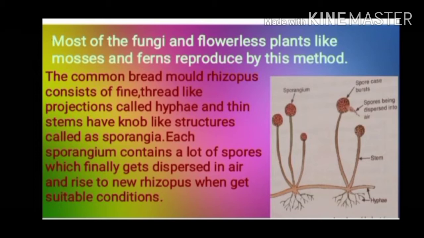In this diagram, we can see spore formation in bread mould. The common bread mould, Rhizopus, consists of fine thread-like projections called hyphae, and thin stems have knob-like structures, as you can see here. These knob-like structures are called sporangia. Each sporangium contains a lot of spores which finally get dispersed in air and give rise to new Rhizopus when they get suitable conditions.